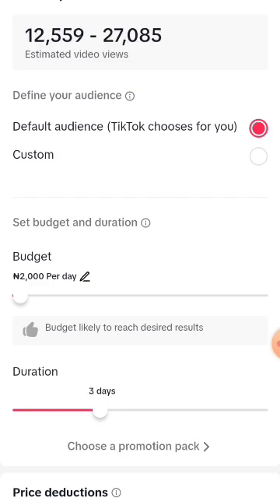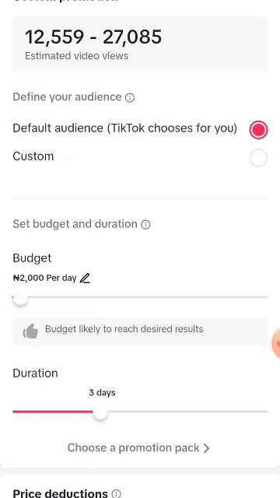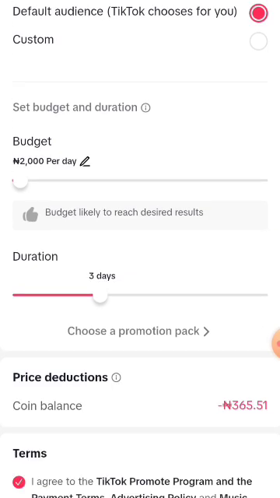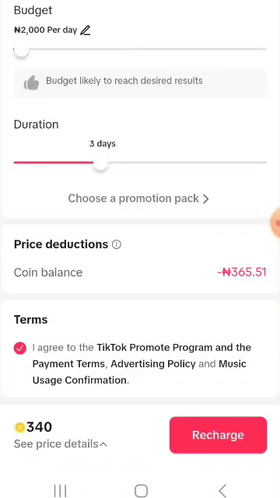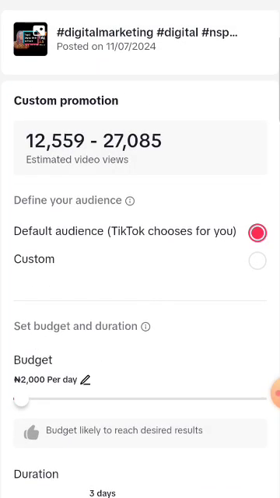And remember, you're doing this with your coins. Your own is to recharge your TikTok account. Your coins will be the method in which you're going to be paying for your ad, which is amazing. Now you scroll down, you see terms and conditions. You're going to click it that you agree. So let's go to custom. We're going to click on the next one, which is called custom.